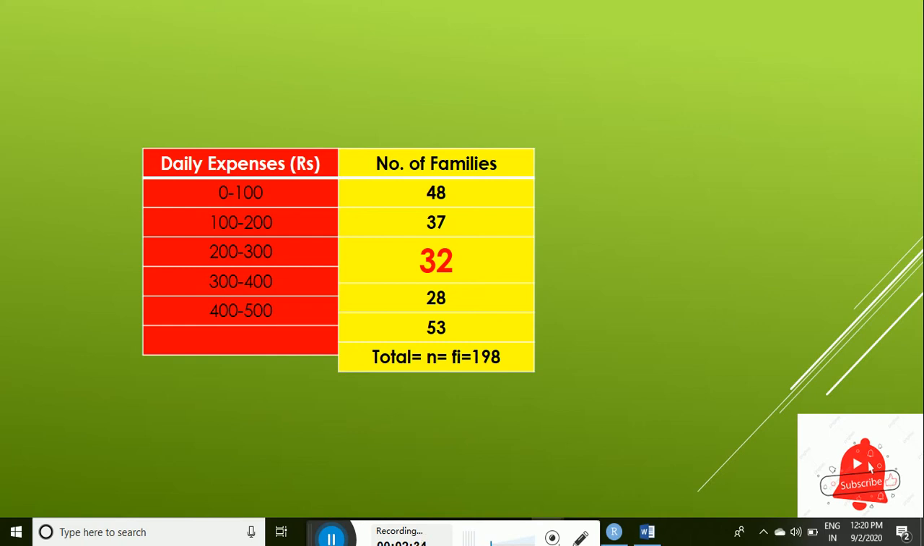The second column should be the frequency, or number of families, that is the rate at which something occurs. That just means that 48 families have daily expenses of 0 to 100 rupees, 37 families have daily expenses of 100 to 200 rupees, and so on. So now we know the frequency of all the families; let us total it up and we will get the 198 families. Now we move on to the cumulative frequency, or CF.